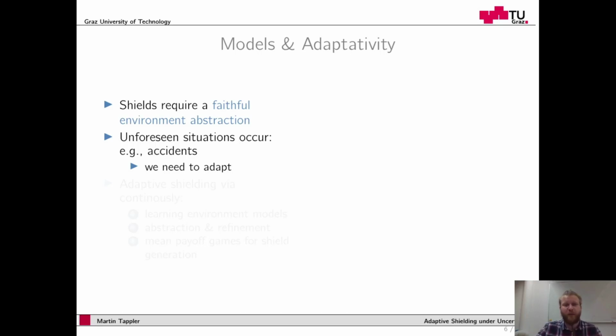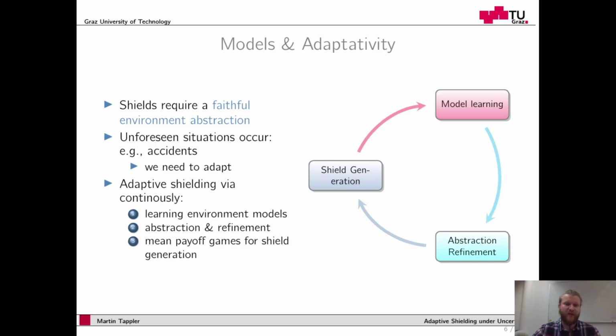We solve this problem in adaptive shielding via three main techniques. We continuously observe the environment and learn environment models. We abstract these models to create abstract models, and then we solve mean payoff games for shield generation. And whenever we see that an abstraction is too coarse, we refine it. So we perform these three techniques continuously at runtime.